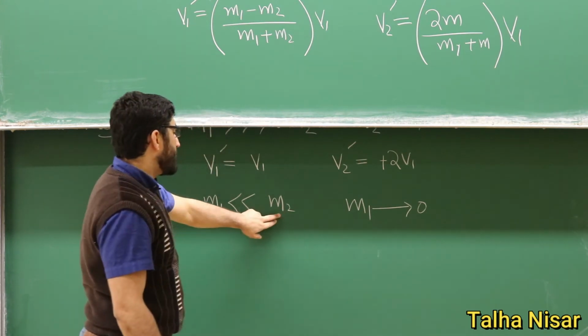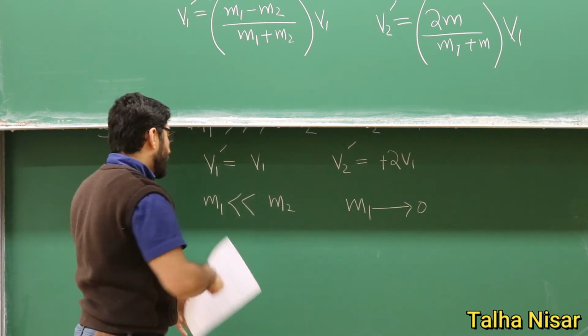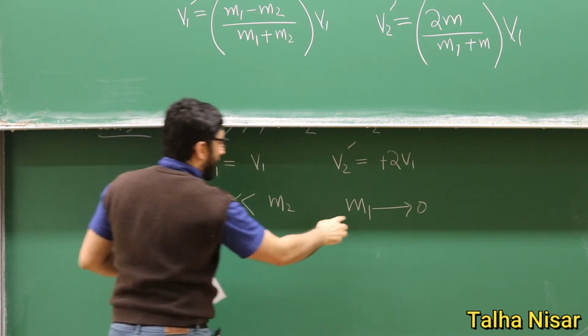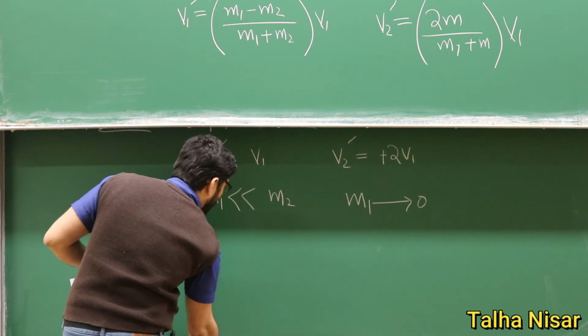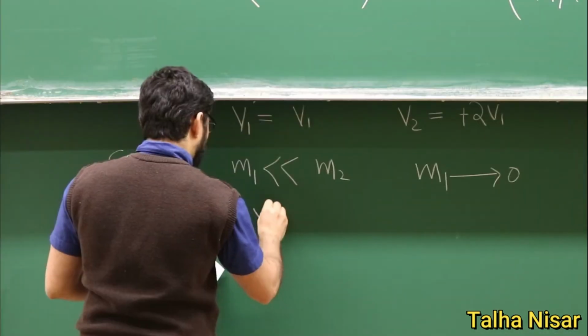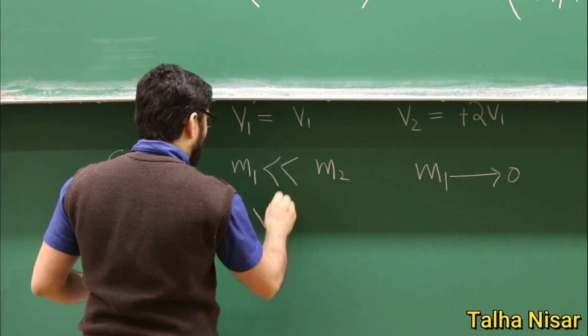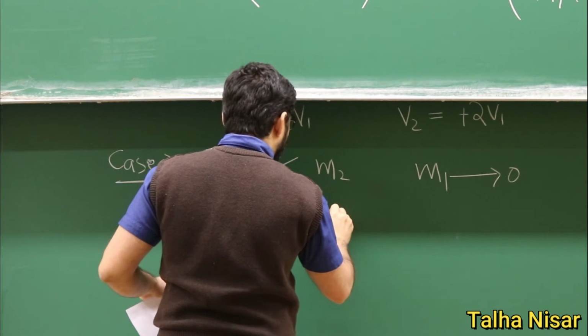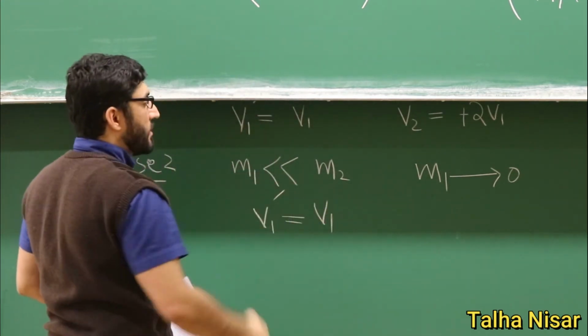Since m2 is at rest, if you put these values there, it means m1 is 0, and we put m2 as non-zero.